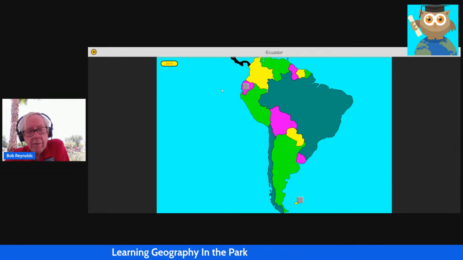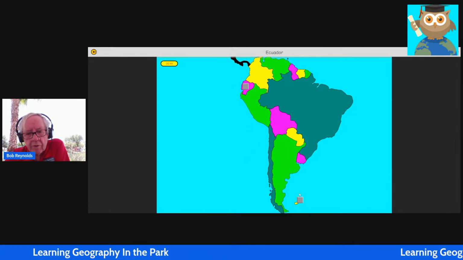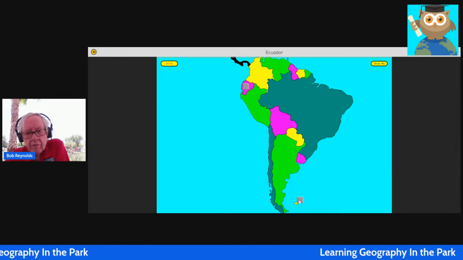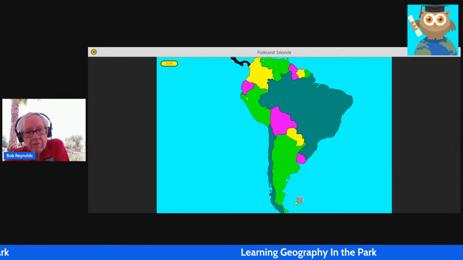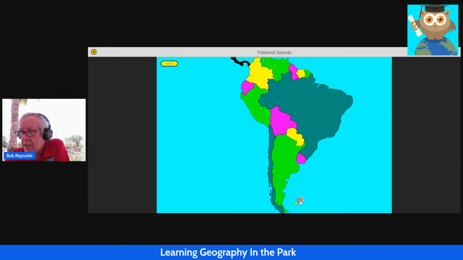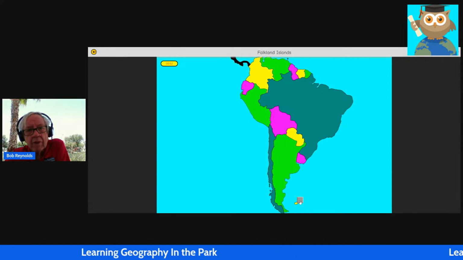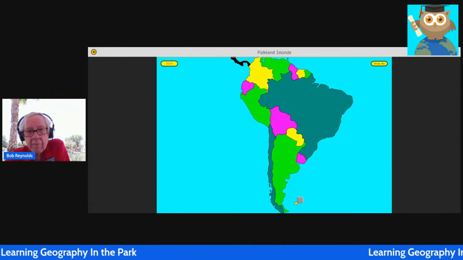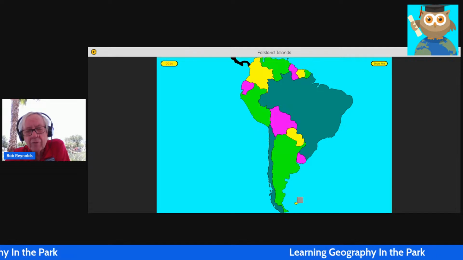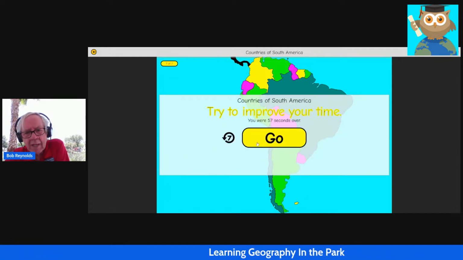Okay, so now I know it asked for Colombia. I just clicked Colombia a minute ago. It asked for Ecuador, and there's only 2 buttons on the screen. One of these is Ecuador, and one of these is not. This is Ecuador. It asks for Falkland Islands. Even your kindergarten student can find the Falkland Islands on this game because that's the only button left on the screen, so that makes it easy. That's the whole process. Make it easy, and fast.